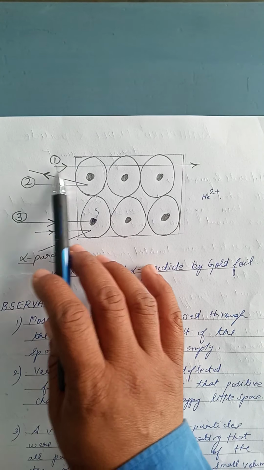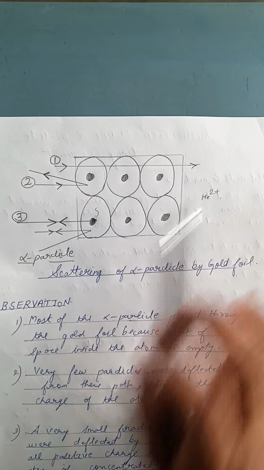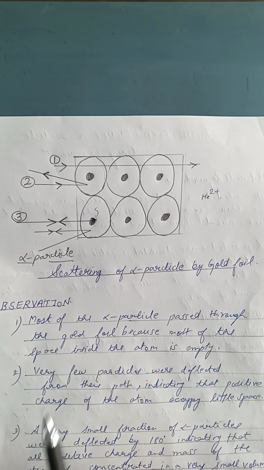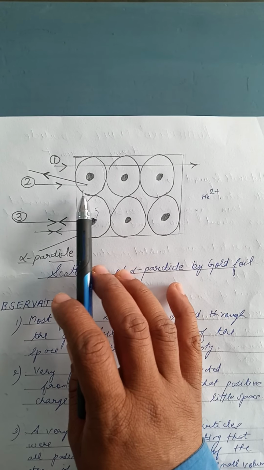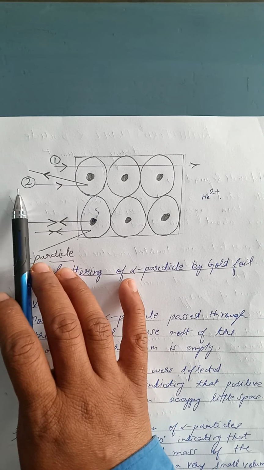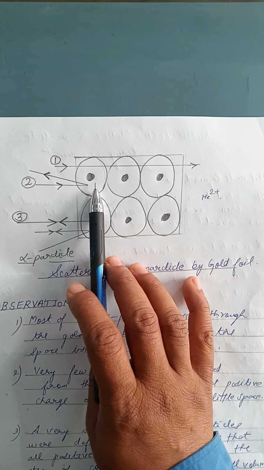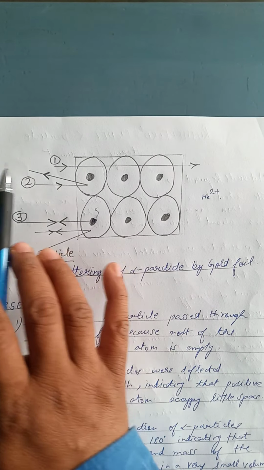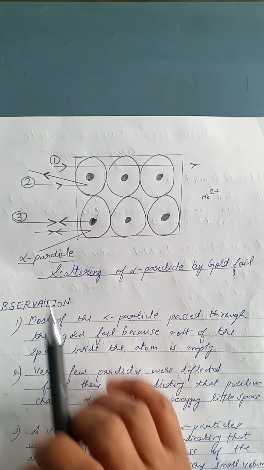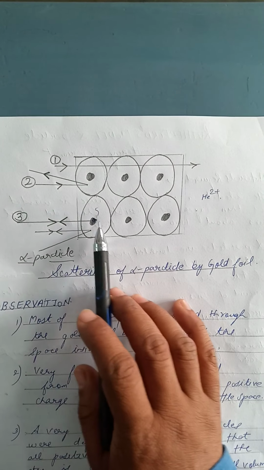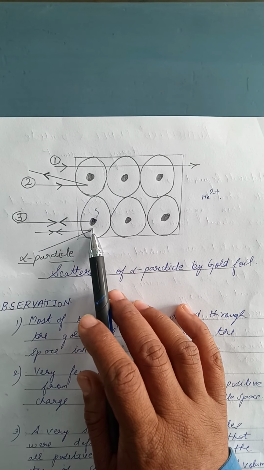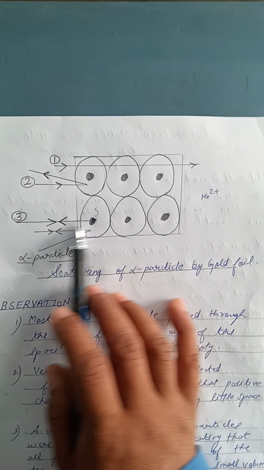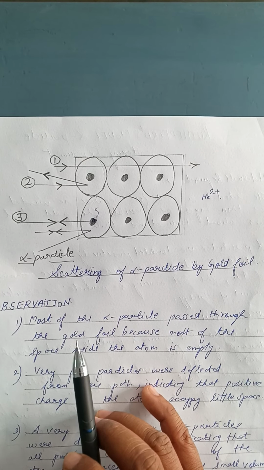Now what are the conclusions? Most of the space inside the atom is empty, that is why they pass straight. Then the second point: since the positive charge occupies very little space, and the alpha particle is positive and the nucleus is also positively charged, when it comes towards the nucleus, due to the repulsion they will deviate through some angle. And when one alpha particle strikes the nucleus, the majority of the mass resides inside, so on striking it will return back along the same path at an angle of 180 degrees.